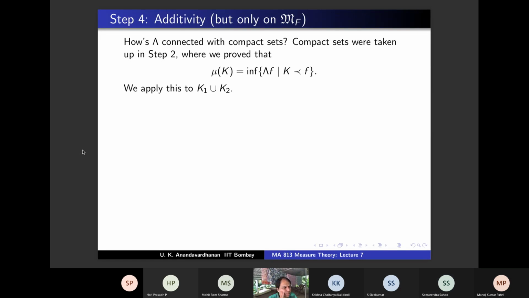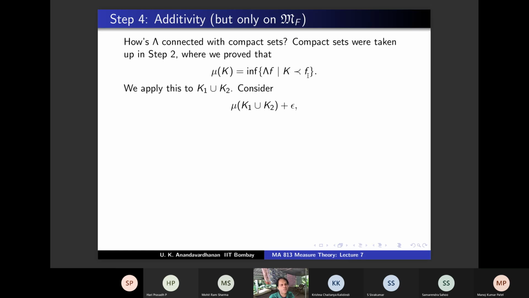We are going to apply this to K1 union K2. That's also compact, no? A finite union of compact sets is compact. So I'm interested in mu of K1 union K2. So I should be looking at lambda G where K1 union K2 precedes G, right? I'm going to apply that mu of K1 union K2 is the greatest lower bound.